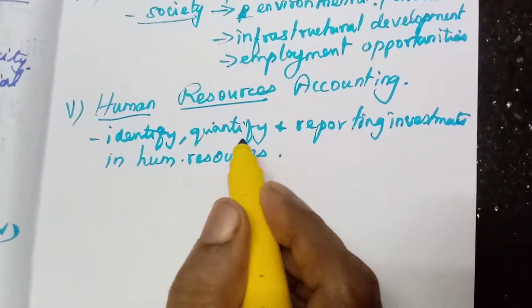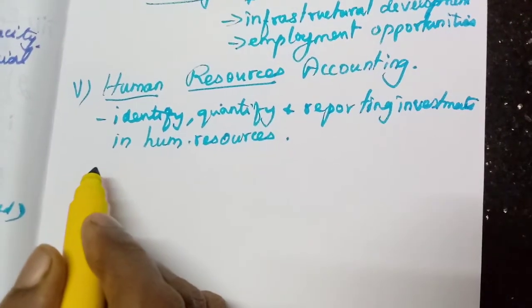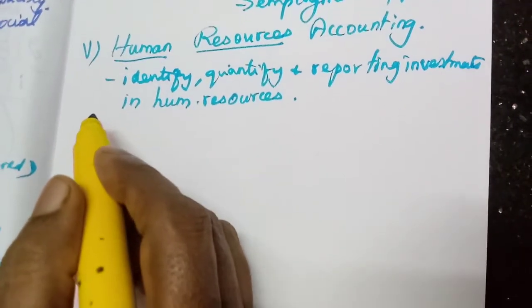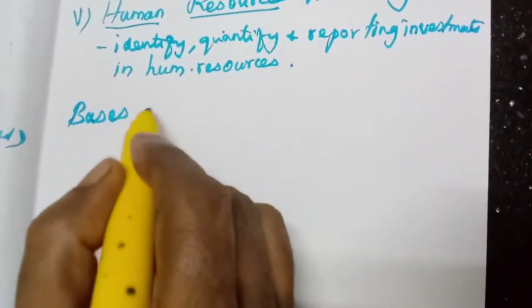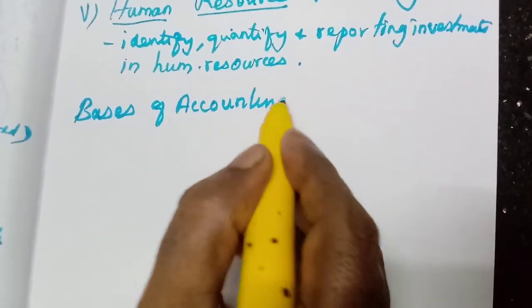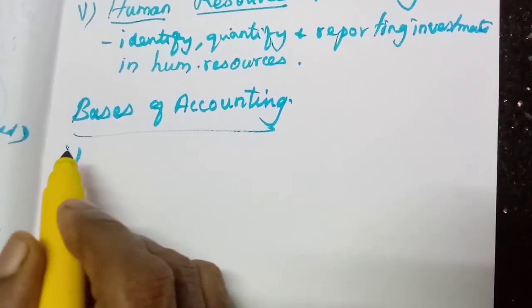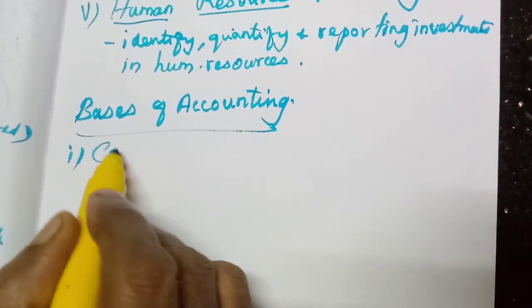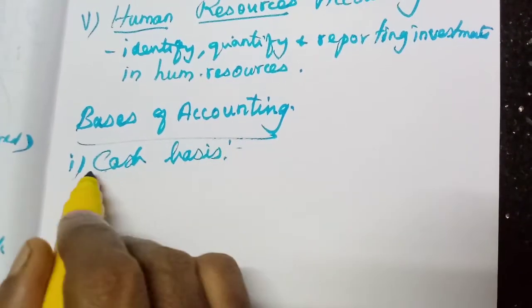Understood? Now we will learn the basis of accounting. On which basis we are entering, recording. There are three bases. First one, cash basis. We know the cash transactions, that is all.